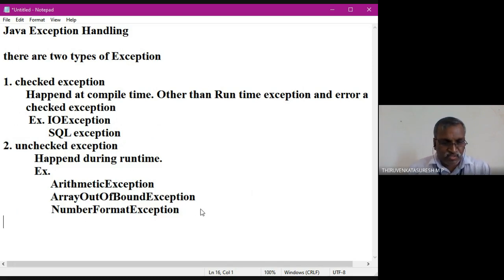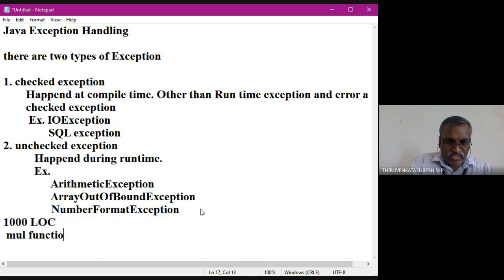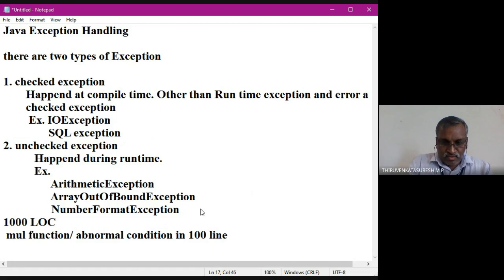So what I am saying is, suppose I have a thousand lines of code. If any malfunction or abnormal condition happens, for example in the 100th line, the program itself handles the abnormal situation. The program itself handles the 100th line. Okay, the subsequent remaining lines are automatically executed. So the Java program itself handles the abnormal situation.